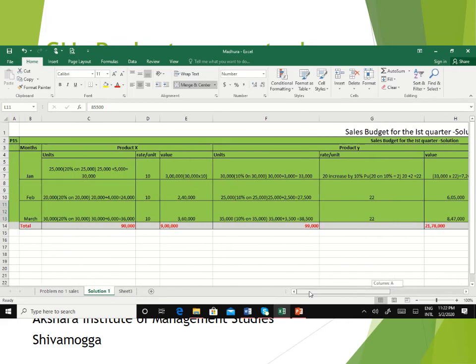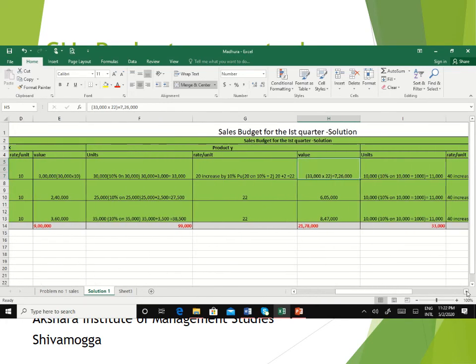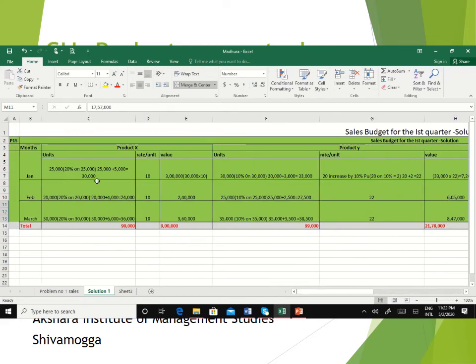And similarly value also we have to make it total of January month. The value 3 lakh and value of product Y of sales of January month 7,26,000 in total and of product Z for January 5,50,000. So total January month sales is going to be 15,76,000 and well February 13,95,000 and March 17,57,000. So this is going to be the total of monthly sales.